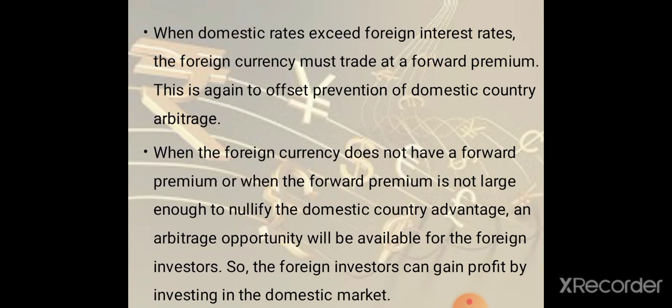When the foreign currency does not have a forward premium, or when the forward premium is not large enough to nullify the domestic country advantage, an arbitrage opportunity will be available for foreign investors. So the foreign investor can make a profit by investing in the domestic market.